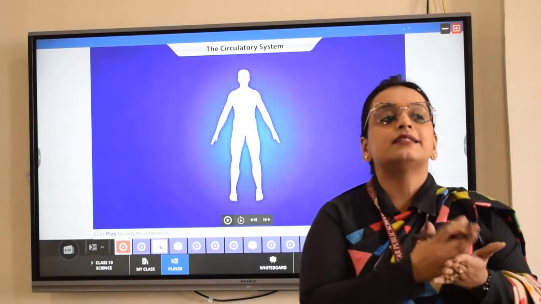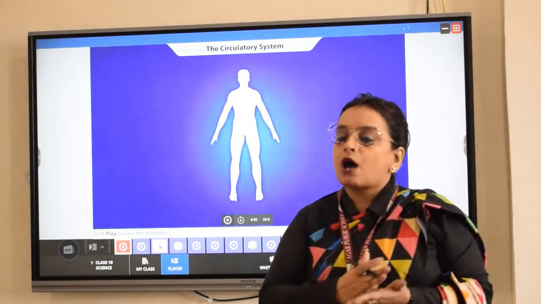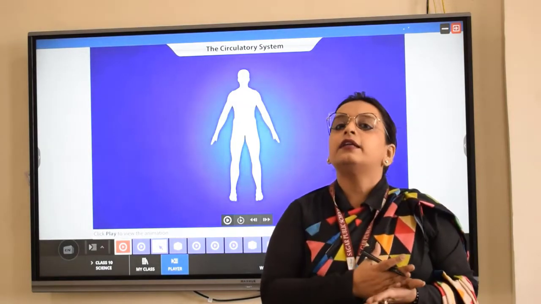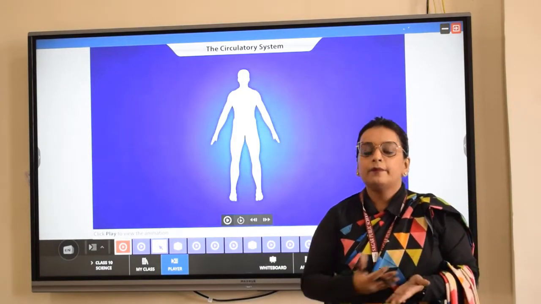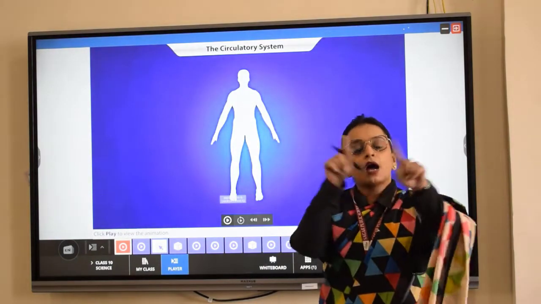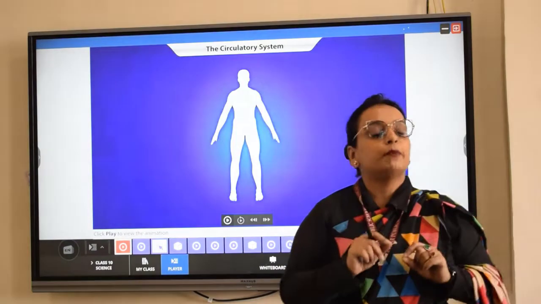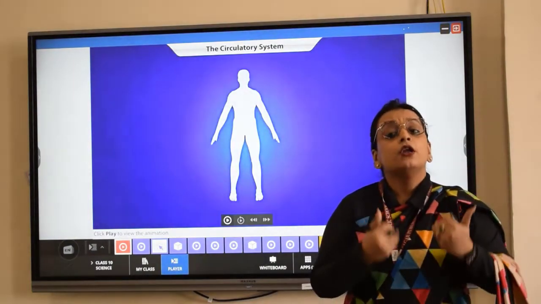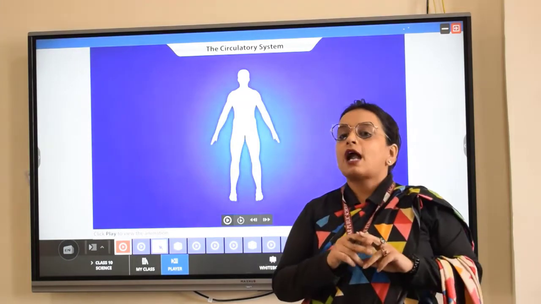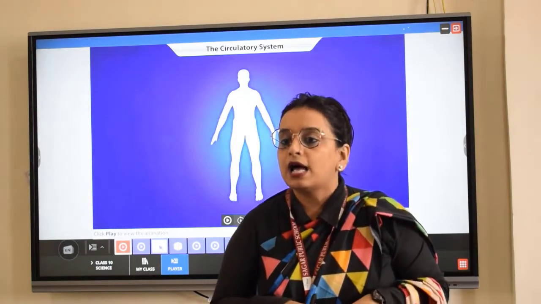Basically, our heart is divided into three layers. The outermost layer is known as pericardium, the inner layer is known as myocardium, and the innermost layer is known as endocardium. Right? So the heart is protected by a two-layer protective membrane known as pericardium, and this two-layered membrane is circulated by a fluid.